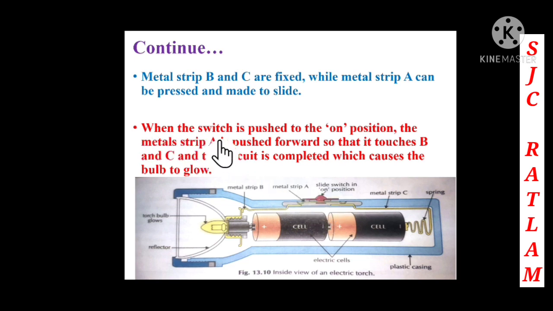When the switch is pressed to the on position, the metal strip A is pushed forward so that it touches the B and the C, and the circuit is completed, which causes the bulb to glow. So children, when the switch is pushed on, the metal strip A is pushed forward, and it touches the B and the C, the circuit gets complete, and you can see that the bulb is glowing.